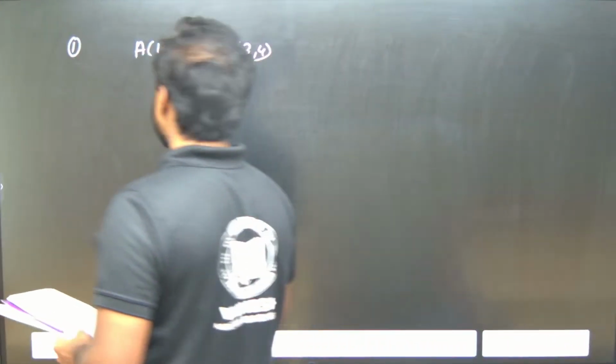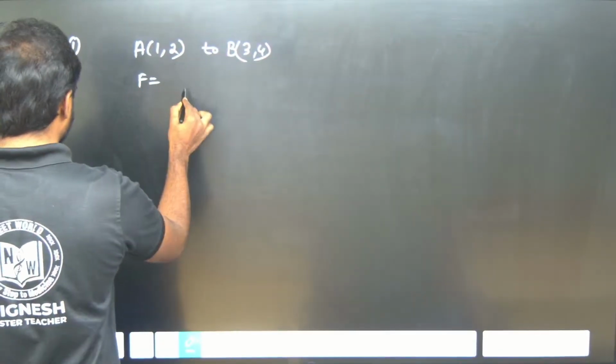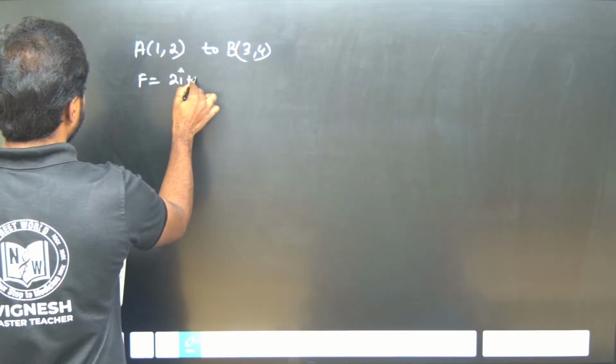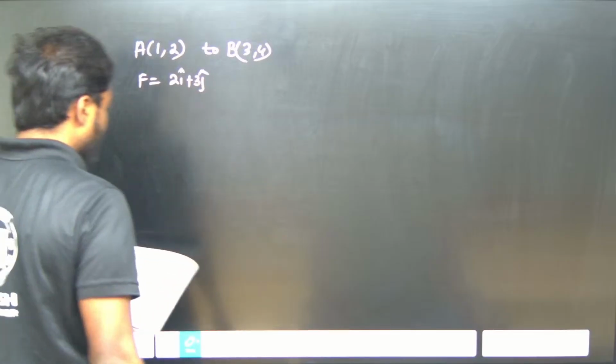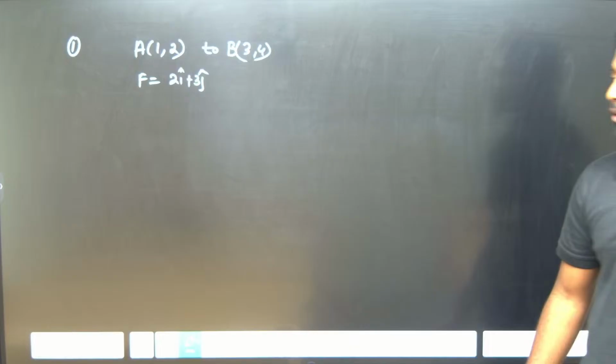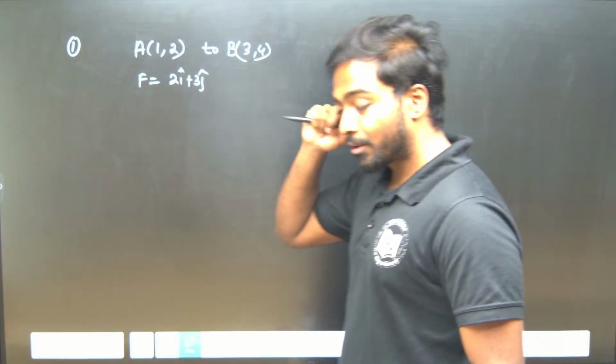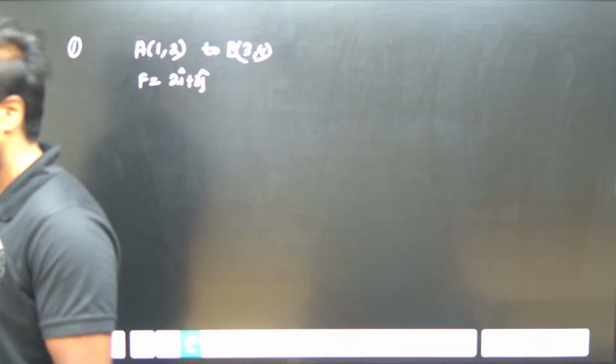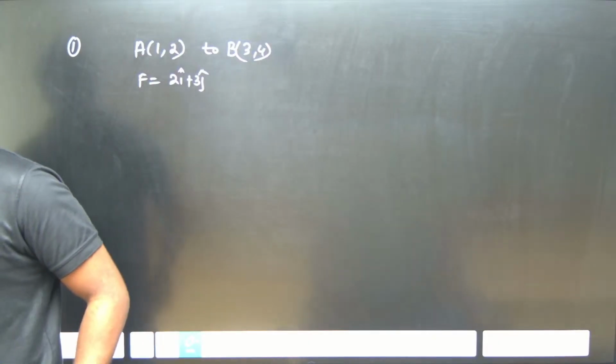Okay, so applying a force F equals 2I cap plus 3J cap. Find the work done by F to move a particle from 1 to 2. So they are asking what is the work done on the particle from point A to point B.